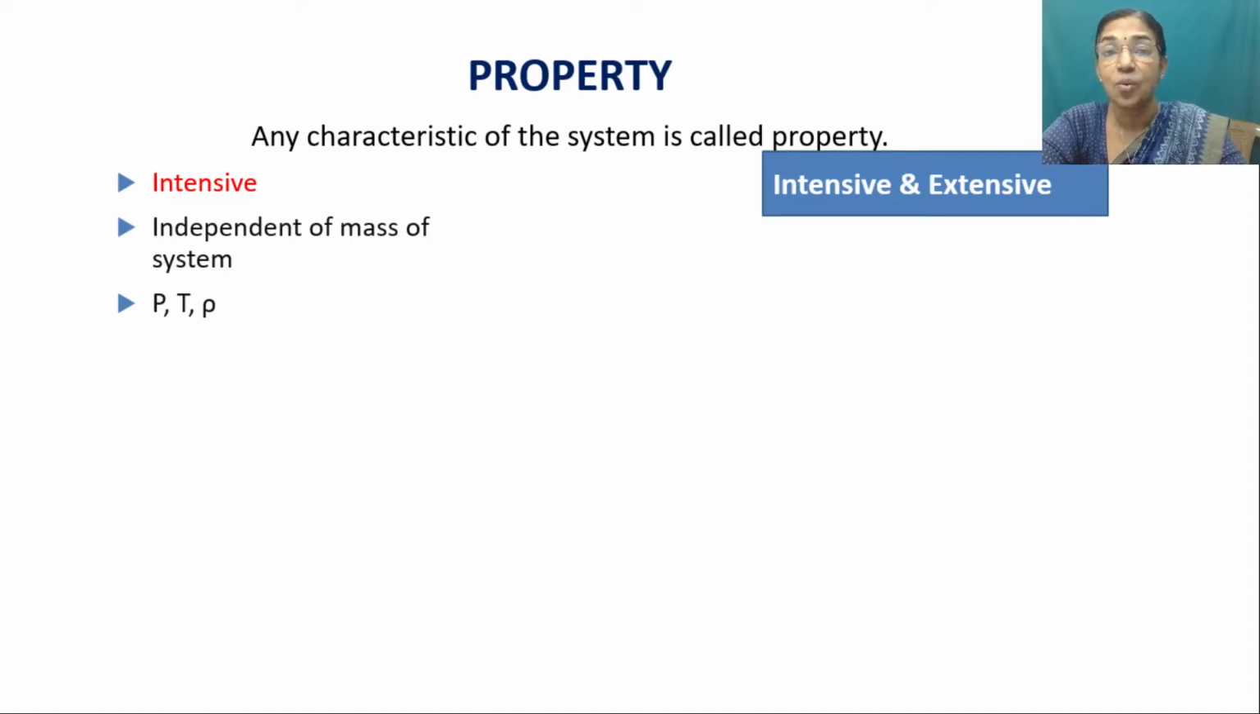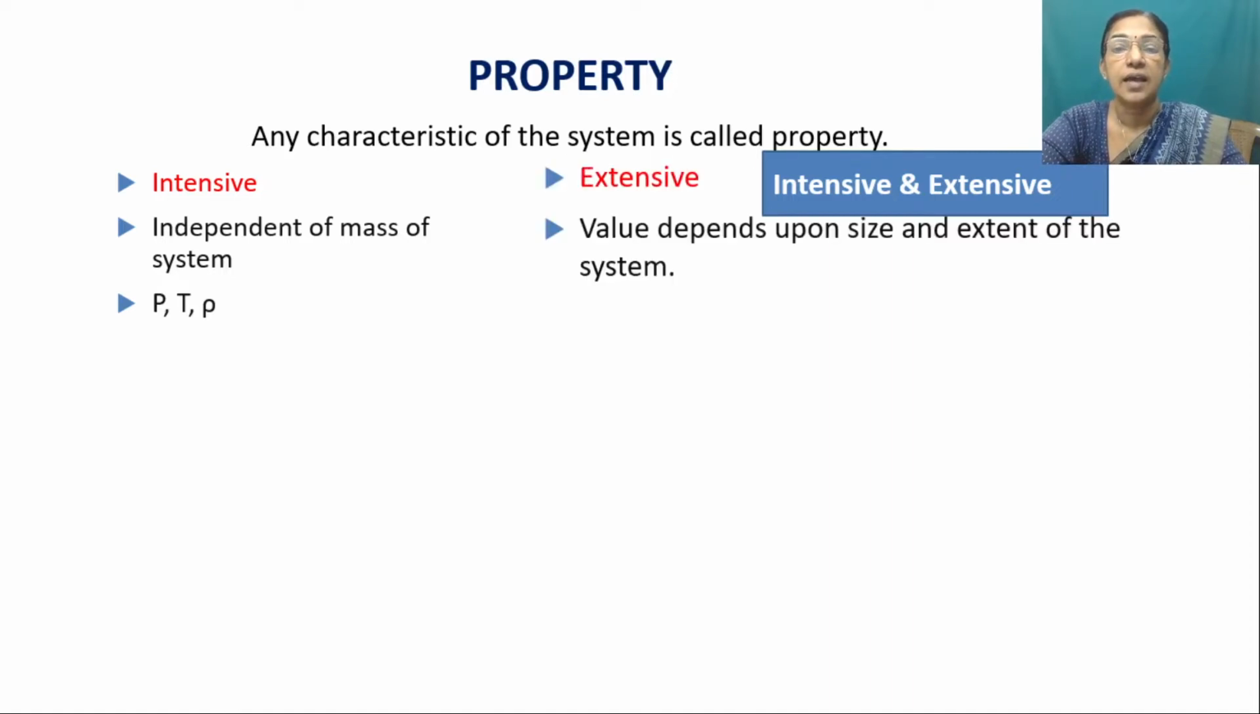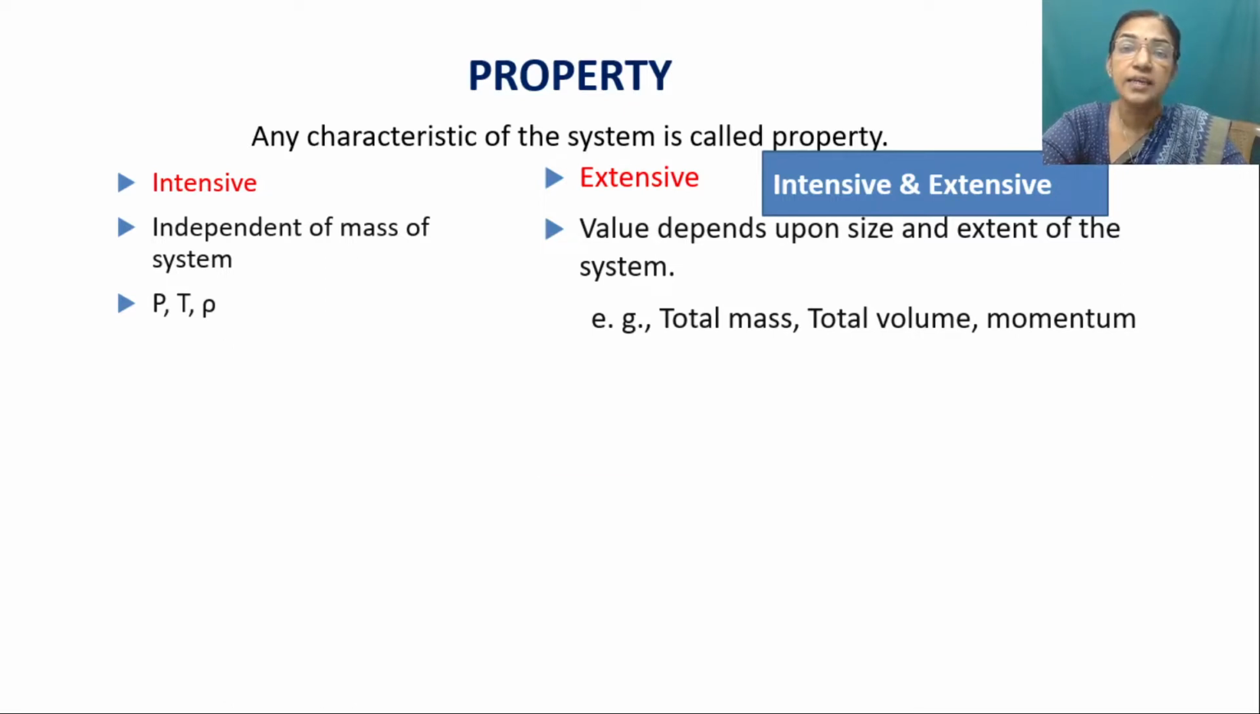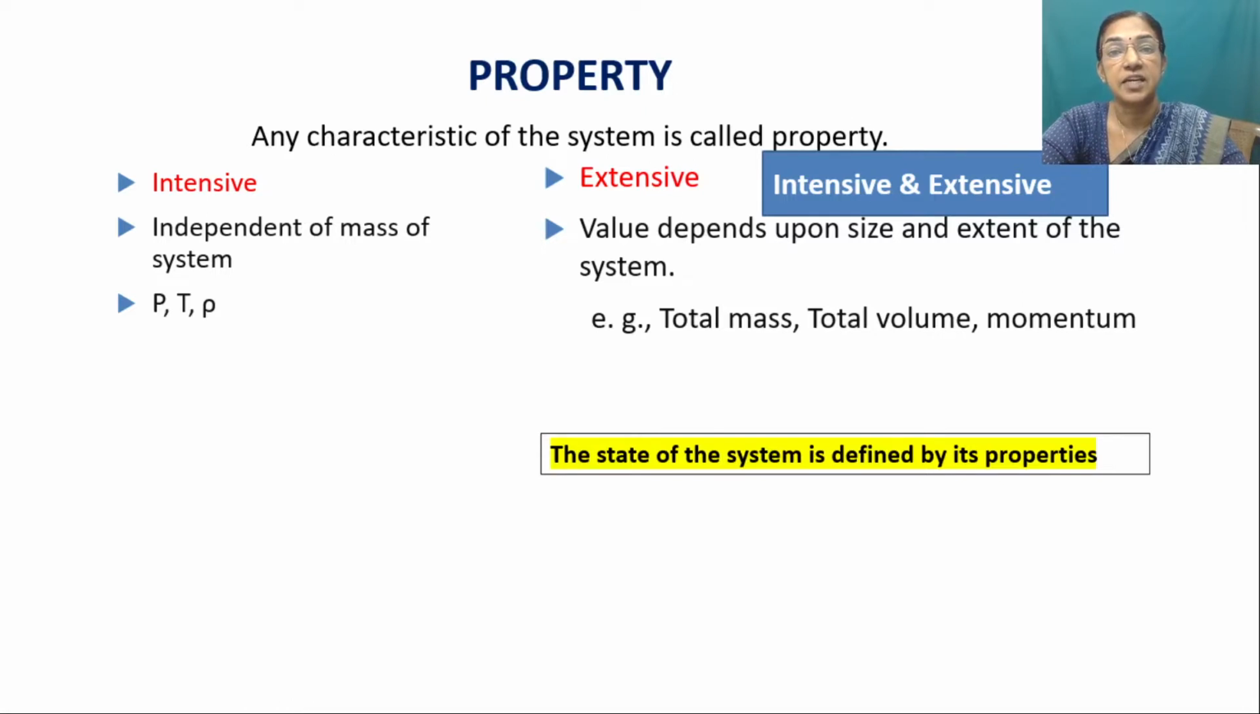Now let us see what is extensive property. Extensive property means its value depends upon the size or extent of the system, and its examples are total mass, total volume, etc. Extensive properties are represented by uppercase letters. The exceptional case is mass. Any state of the system is represented by its properties.